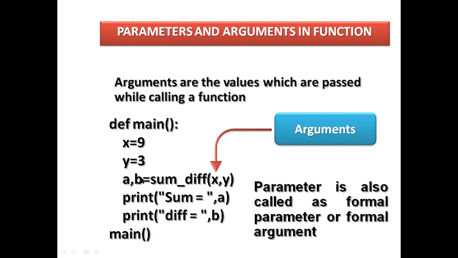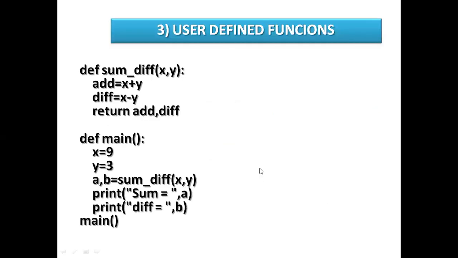So these values are passed to the function, and then print sum and diff. Main has no return keyword because no arguments are given in the parameter list, so it is empty. So an empty colon is here. This program we have already discussed. I am giving a small demo of that.